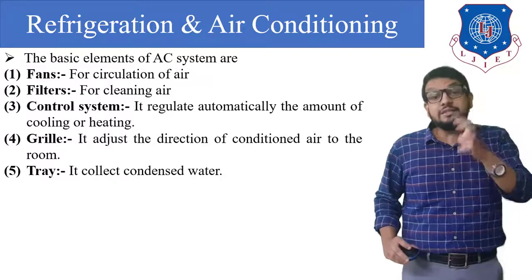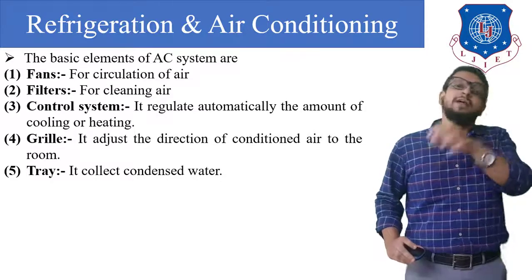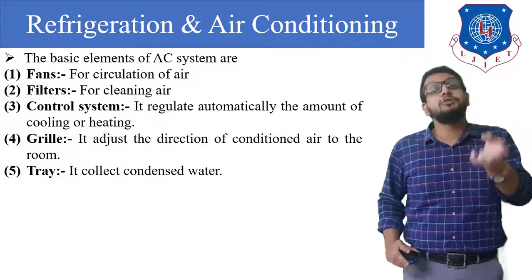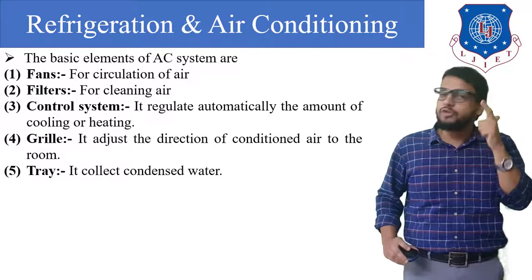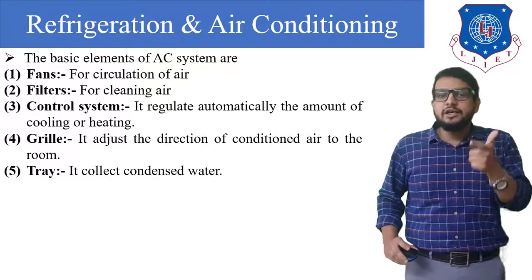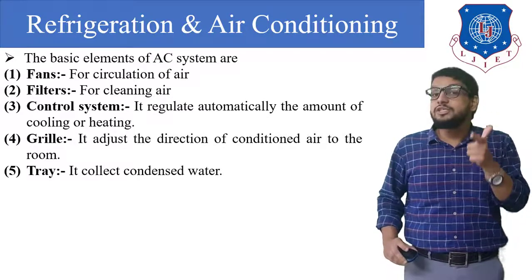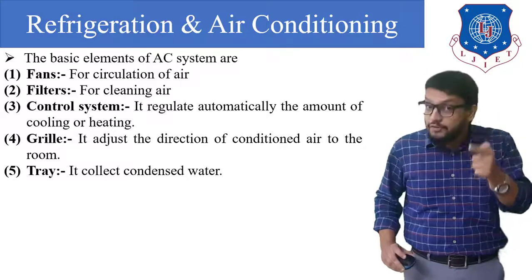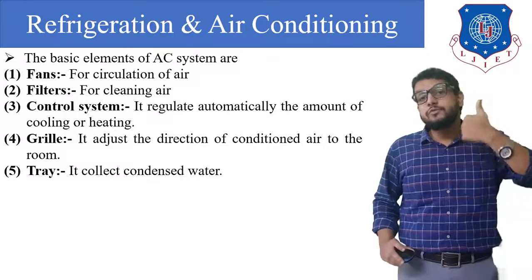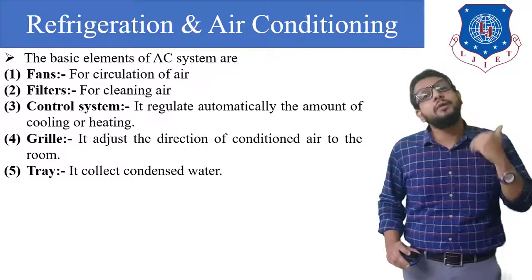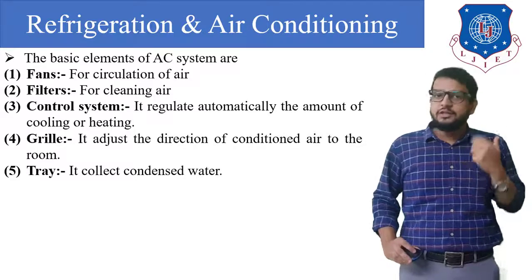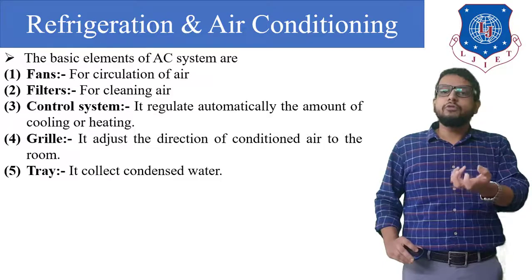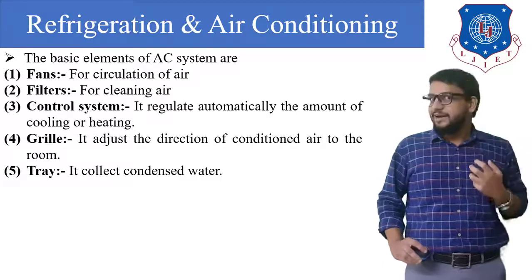In that case, the heater will humidify the air, which means it will add moisture content. So that is humidification and dehumidification. Remember, when the air conditioner is used for cooling in summer, it dehumidifies the air. When it is used in winter as a heater, it humidifies the air. If dehumidification is done, then water will be removed from the air and collected in a tray.